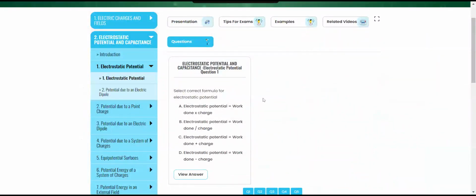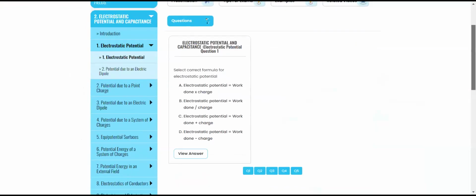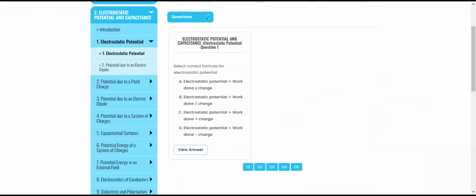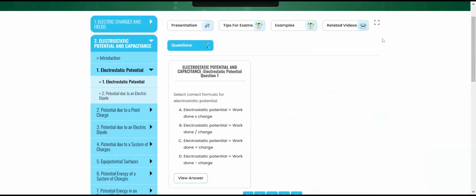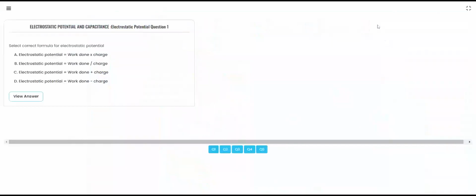Before that, we have some formulas. We have some numericals. We have some MCQs. Let's see the first MCQ. Electrostatic potential and capacitance, the first one. Select the correct formula for electrostatic potential.